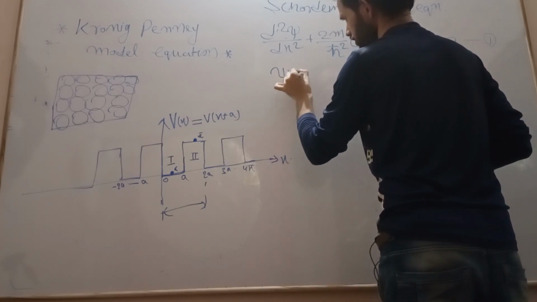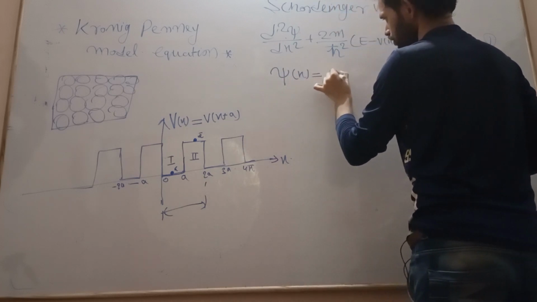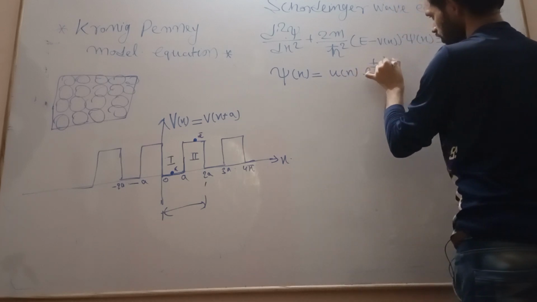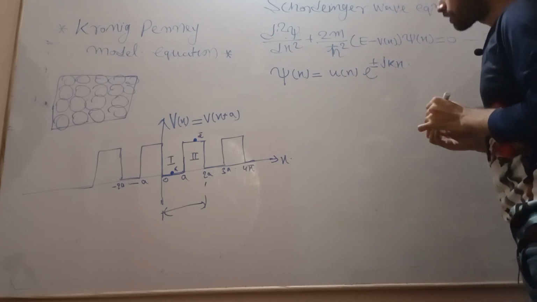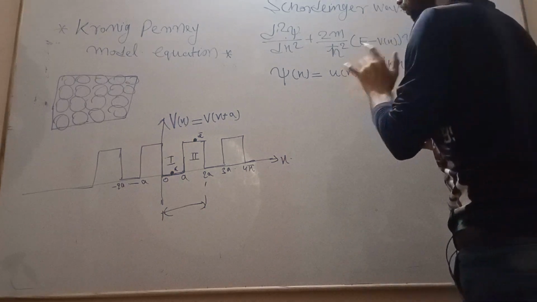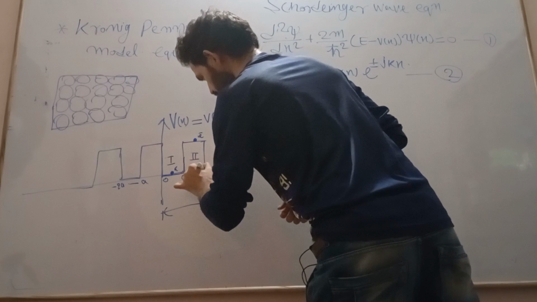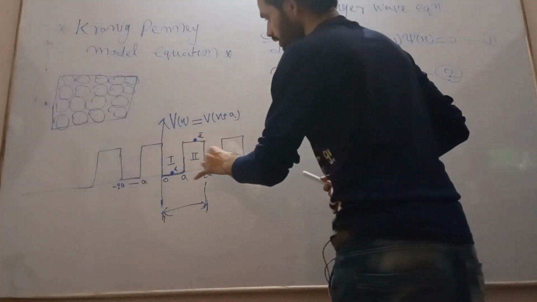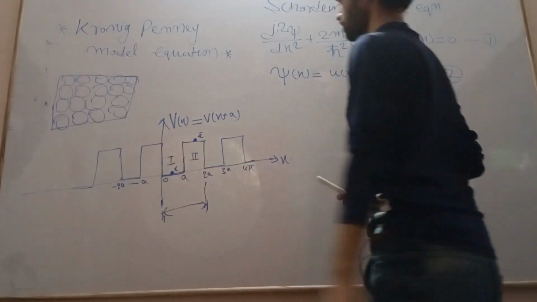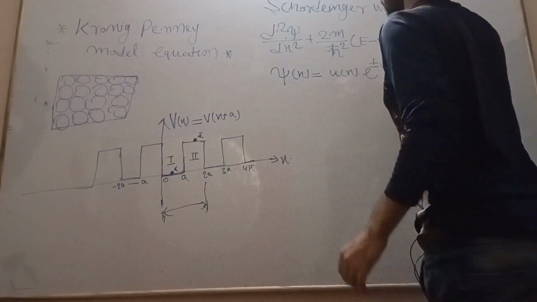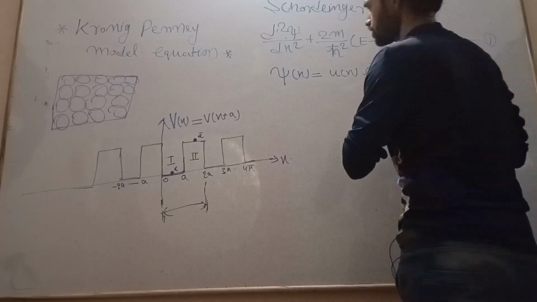The Bloch function is psi of x equals u of x e to the power plus or minus jkx. This is my equation number 2. Now let us observe this limit. When the particle is inside the square well potential, the potential is 0. So let us put this potential as 0.